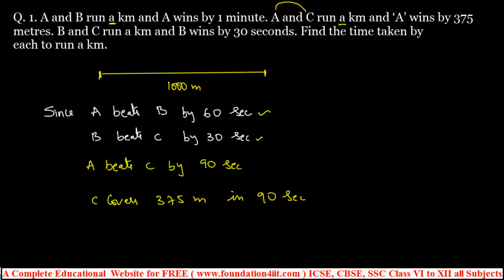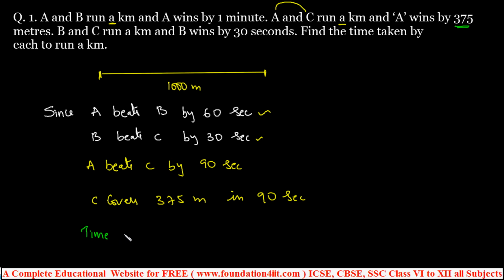You can understand this clearly, because A wins by 375 meters. So A is 375 meters ahead, and to cover the remaining 375 meters, C must take 90 seconds. Okay, because A beats C by 90 seconds, same as A wins over C by 375 meters. So to cover the 375 meters, C took 90 seconds. For 375 meters, if it takes 90 seconds, for 1000 meters, how much? Okay, time taken by C.